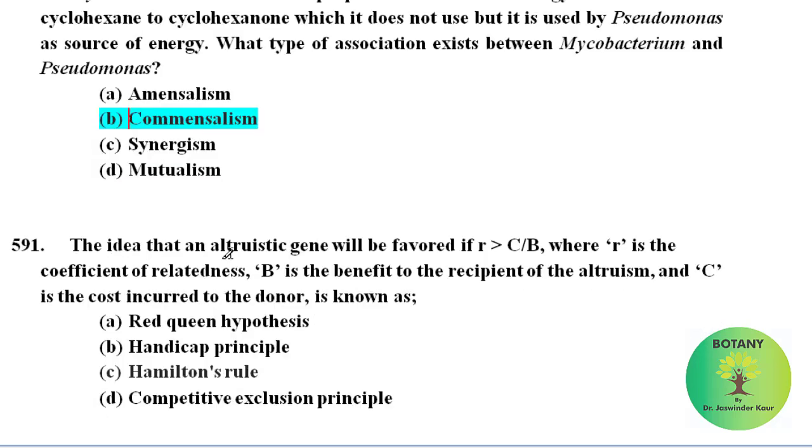The idea that an altruistic gene will be favored if R is more than C upon B, where R is the coefficient of relatedness, B is the benefit to the recipient of the altruism, and C is the cost incurred to the donor, is known as Hamilton's rule.